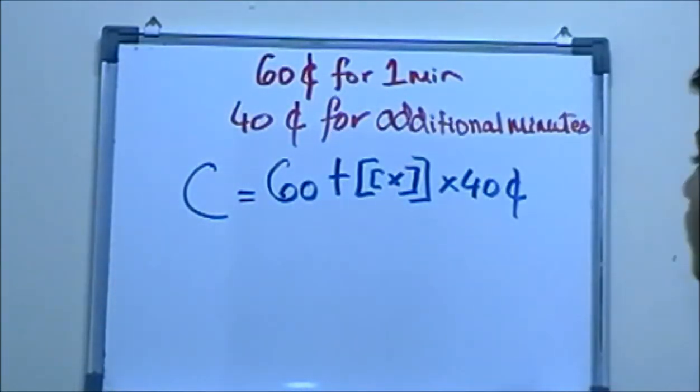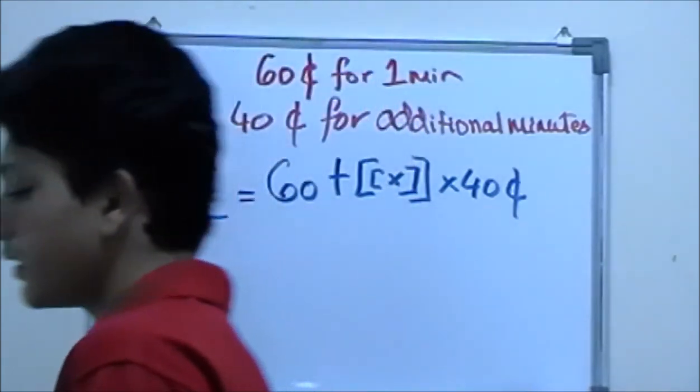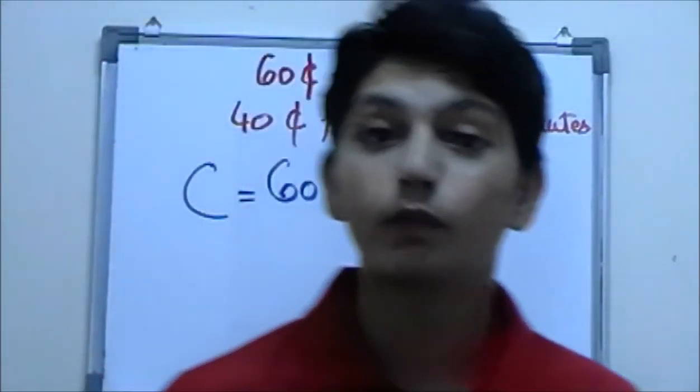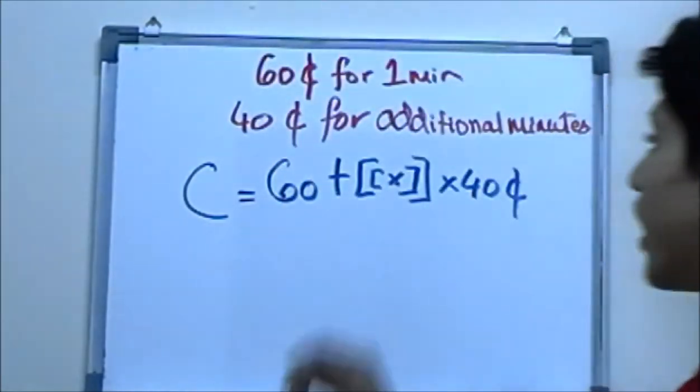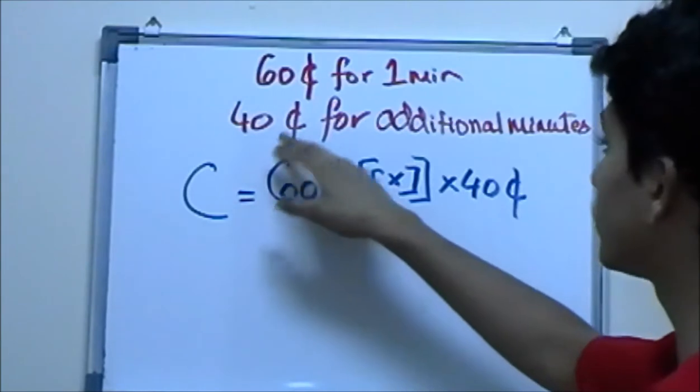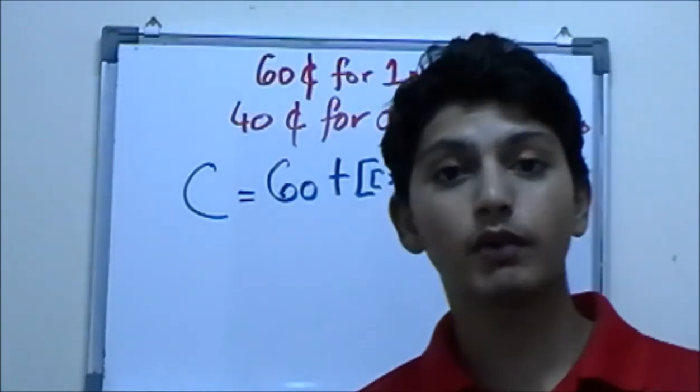So what do I mean by greatest integer value? Well, if you were to have 1.9, like suppose you talk for 1 minute 90 seconds, you're still charged for 2 minutes, not 3 minutes.